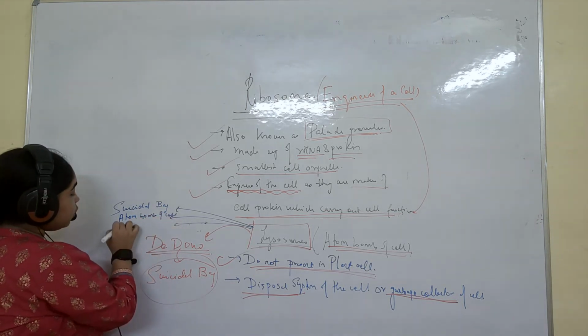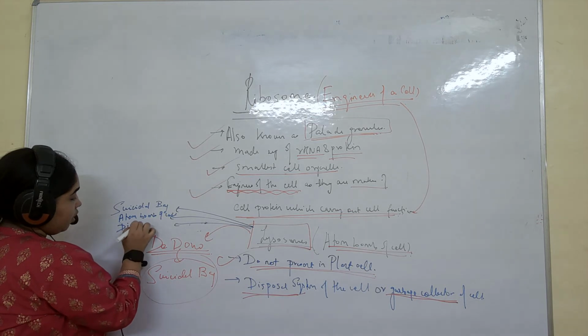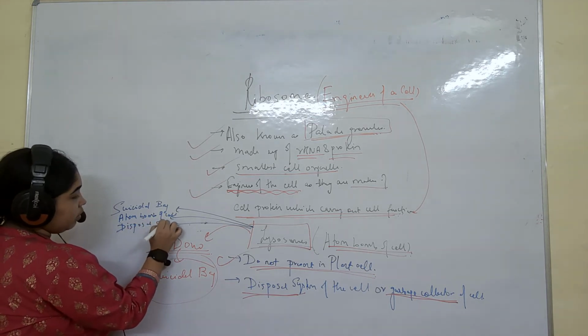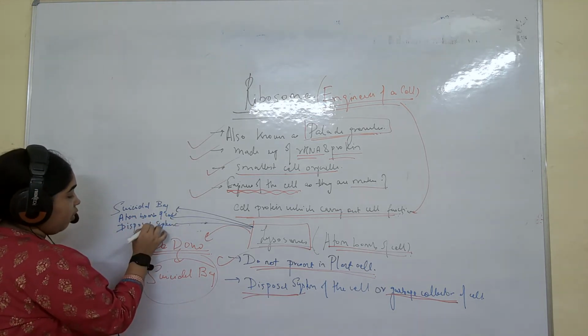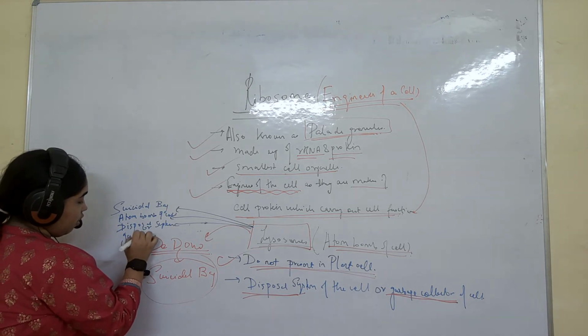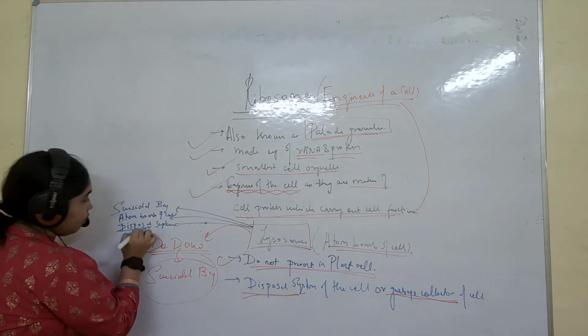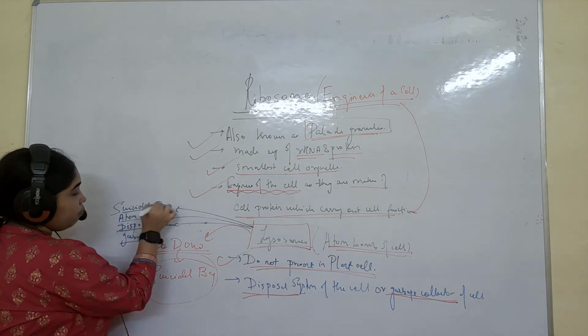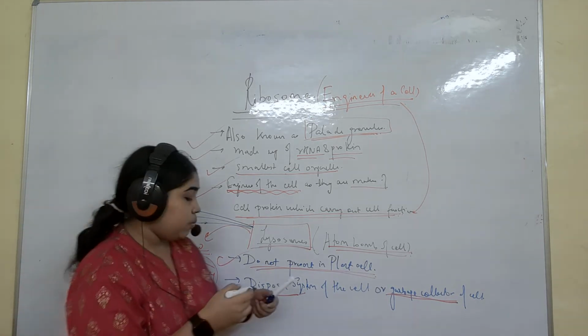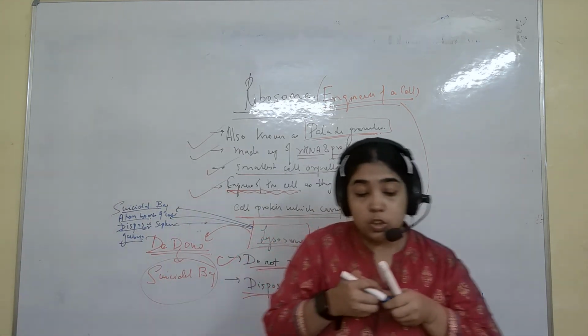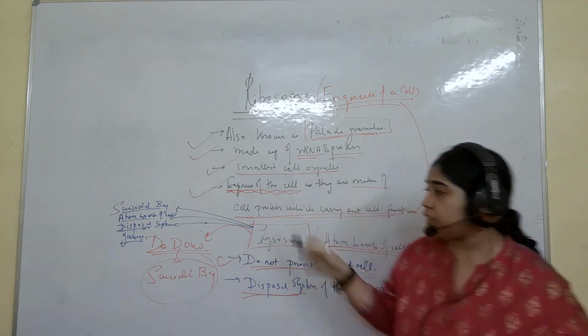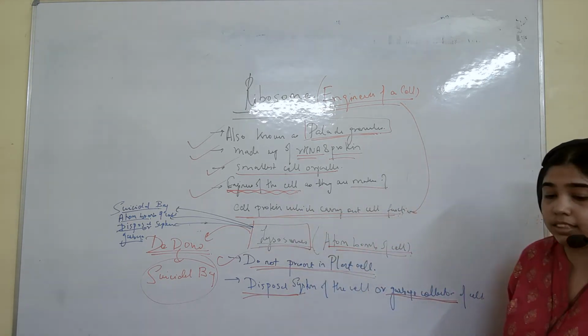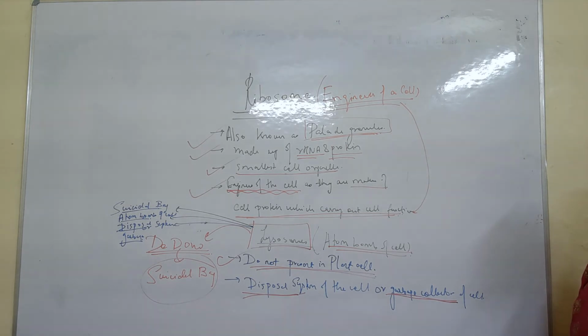And third, disposal system of the cell, or garbage collector. Please take a screenshot of this, a very important part. It will be helpful for you.